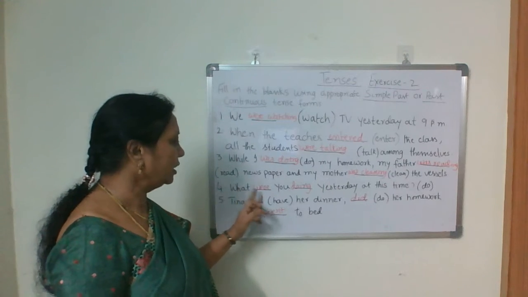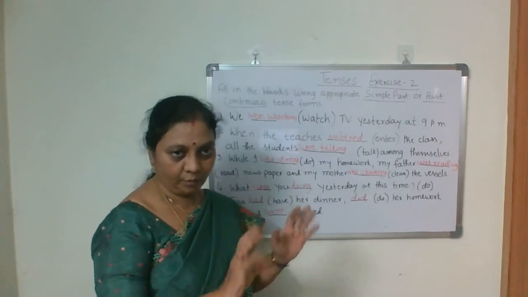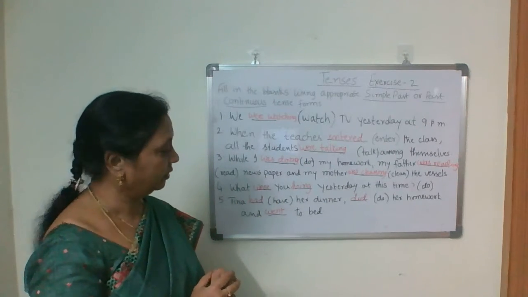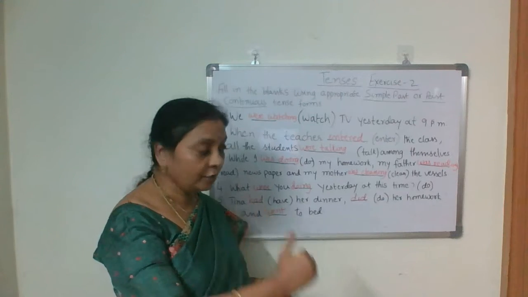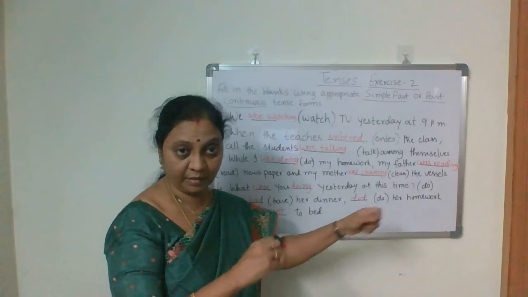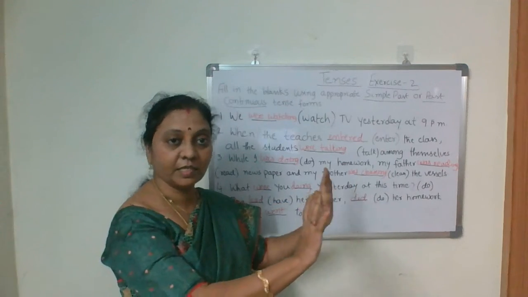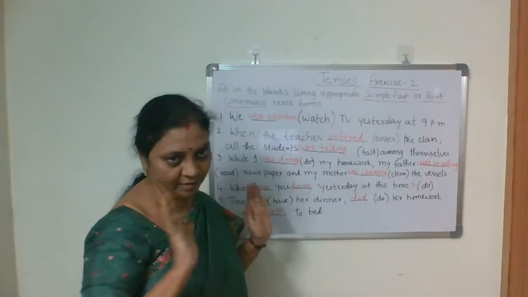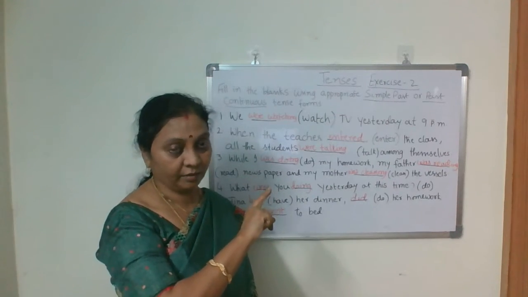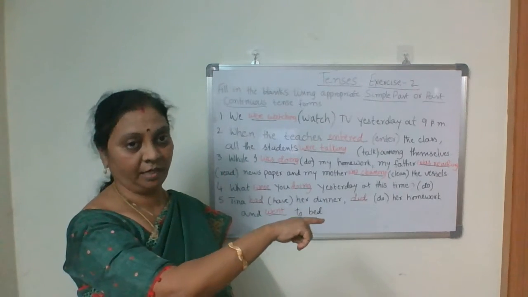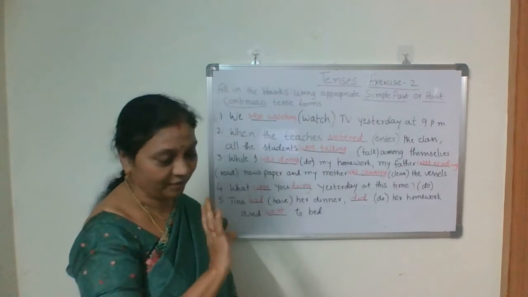The next: what dash you dash yesterday at this time. Do is the given word. Okay. Then how do you write? What were you doing at this time? That's unlike what did you do yesterday. If it is only up to yesterday, you should write what did you do yesterday. Okay. But at this time, another clue is there: past time. So you have to write past continuous tense only.